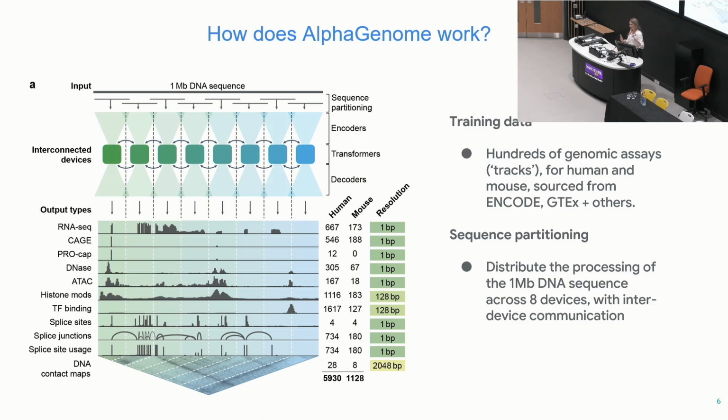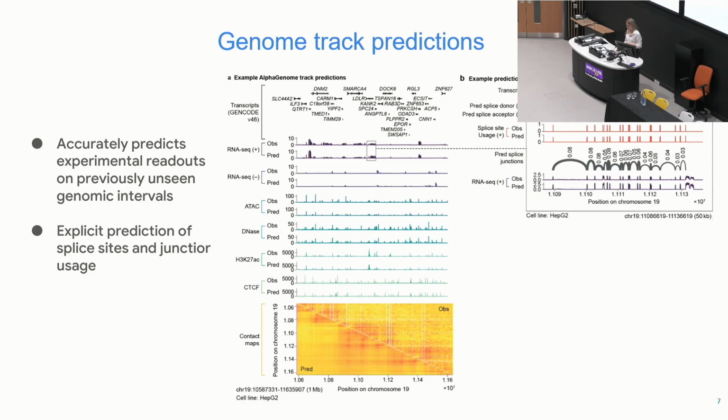We do a bit of engineering to make the training on such long sequences possible. We don't train on the whole DNA sequence at once. We do this kind of spatial partitioning. We break the sequence up into 8 segments with a bit of overlap, send those to different devices, different TPUs, which then intercommunicate in the transformer layers.